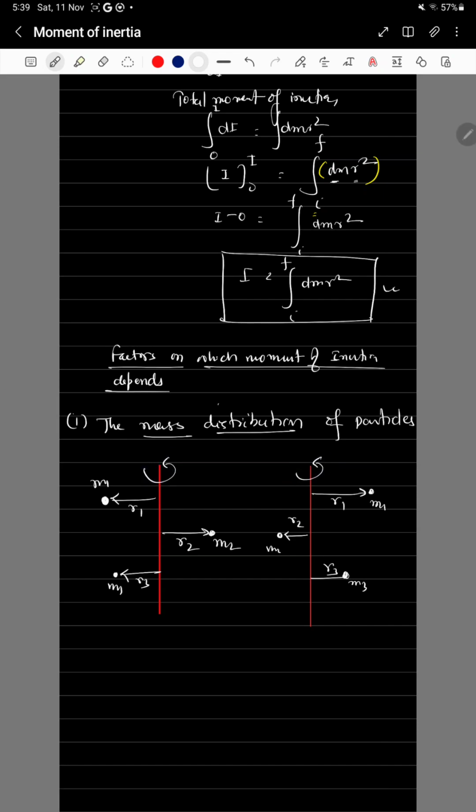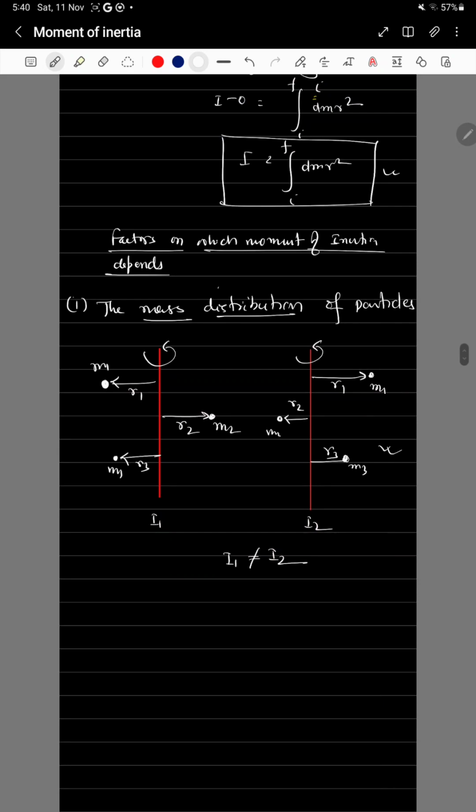So if you find the moment of inertia about this axis, you will get I1 suppose, and you get I2 about the axis of this other system. If you evaluate, you will get that I1 is not equal to I2. So if the mass distribution about the axis of rotation is different, you will get a different moment of inertia.